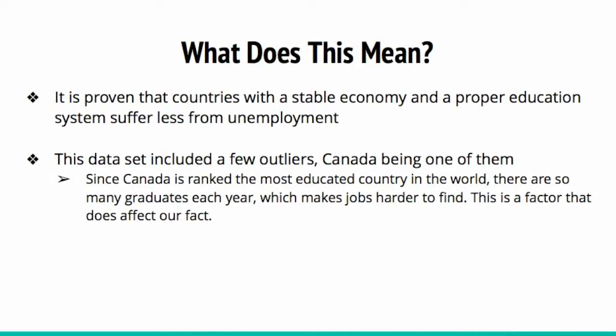So what does this mean? It is proven that countries with a stable economy and proper education systems suffer from less unemployment. This data set included a few outliers, Canada being one of them, so it's important to take in consideration that Canada is ranked one of the most educated countries in the world. There are so many graduates each year, which makes it much harder to find jobs. So you need to take this as a factor of why this would be an outlier. It's not because they don't have a strong economy, but they have so many people graduating each year that jobs become harder to find.